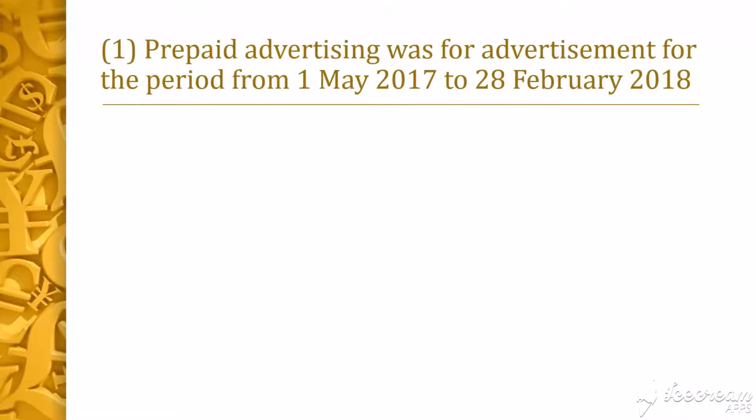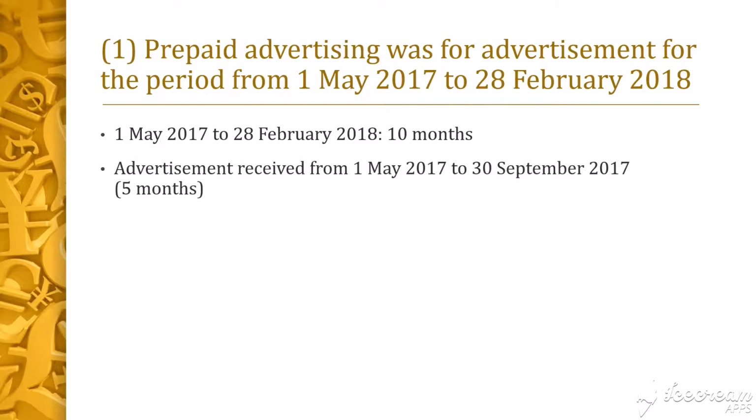Point 1. Prepaid advertising was for advertisement from the period from 1st May 2017 to 28 February 2018. That is 10 months if you count May, June, July, August, September, October, November, December, January, and February. For the financial year ending 30th September 2017, advertisement was received from 1st May 2017 to 30 September 2017.